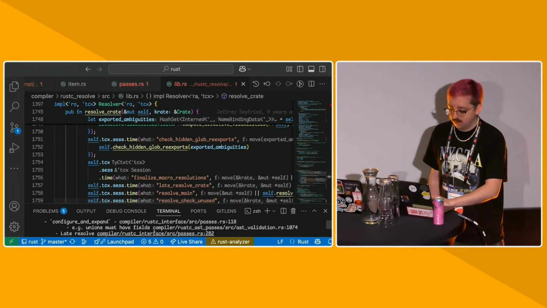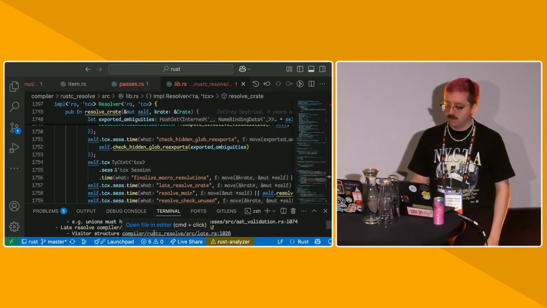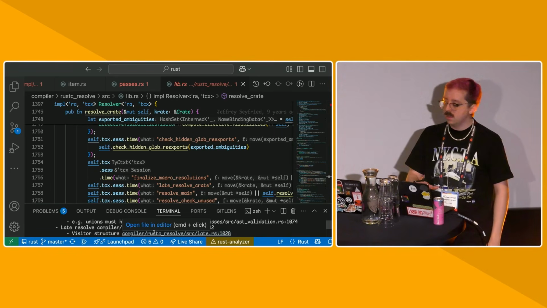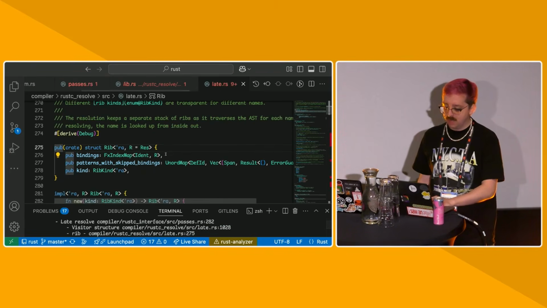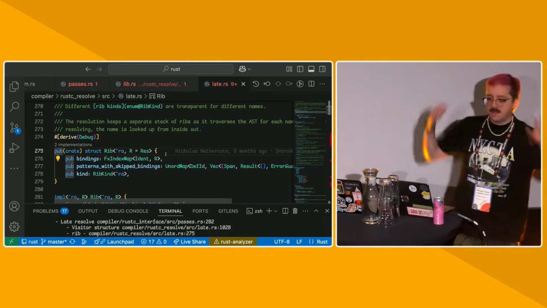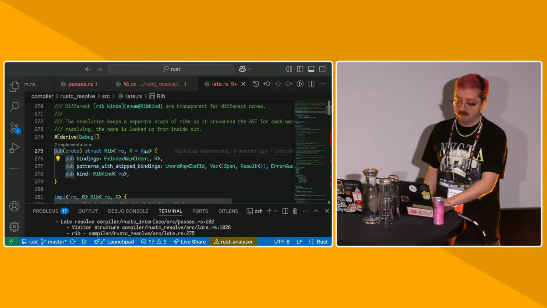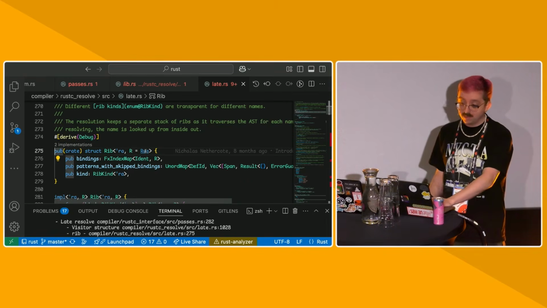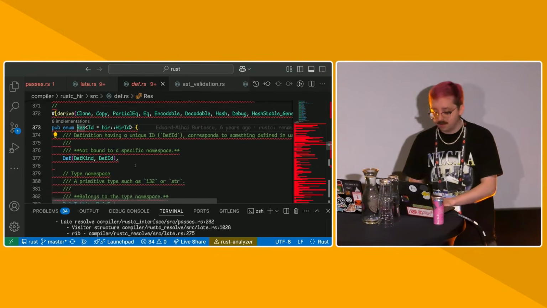So Rust is naturally scope shaped, so we structure the resolver as a stack of what we call ribs. Ribs are just mappings of identifiers to things. Typically, the thing that the rib is supposed to be mapping is what we call a res. So a res is basically everything that can be resolved.